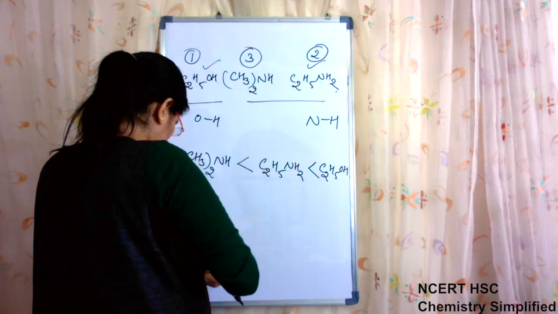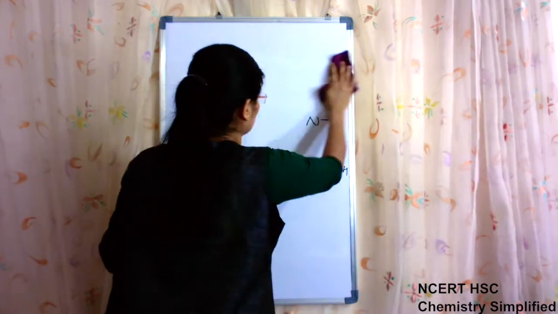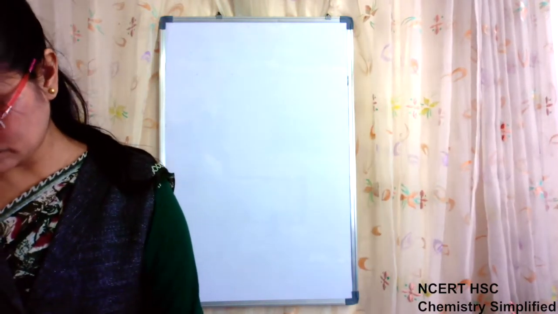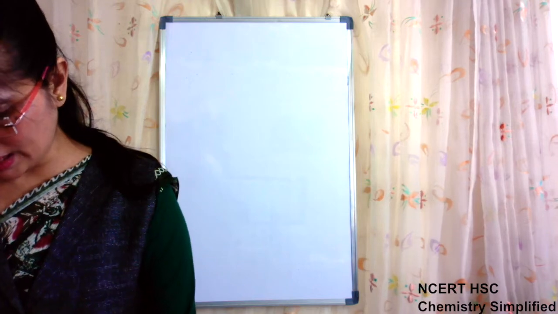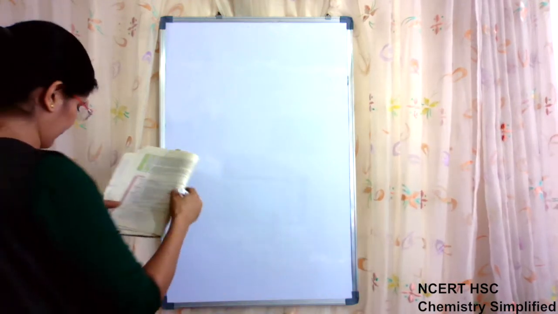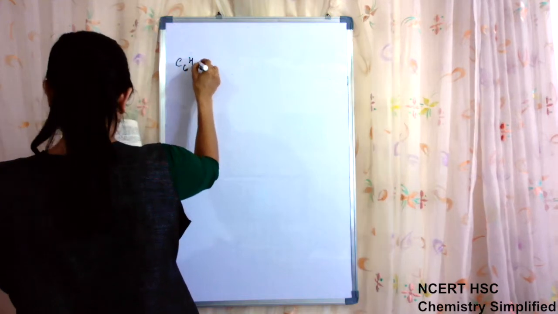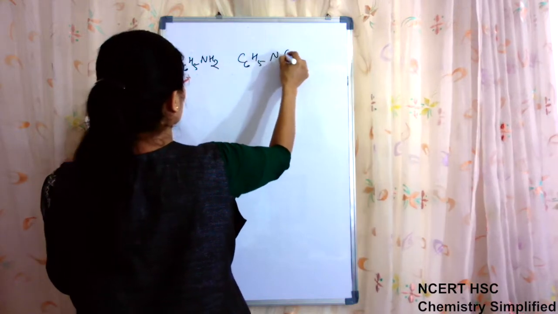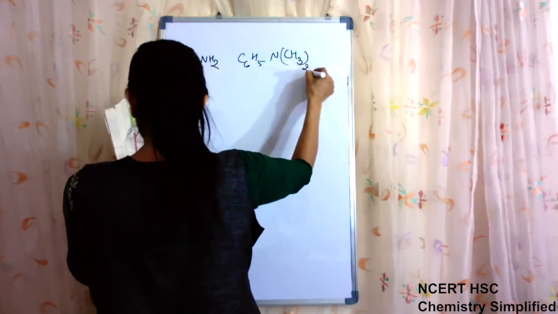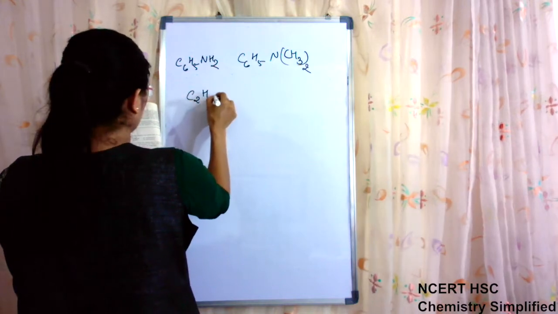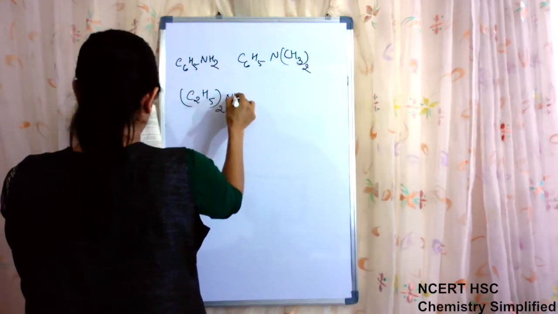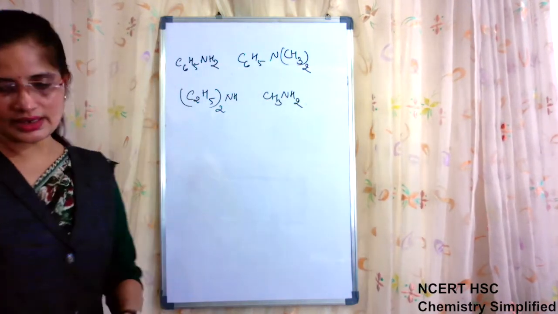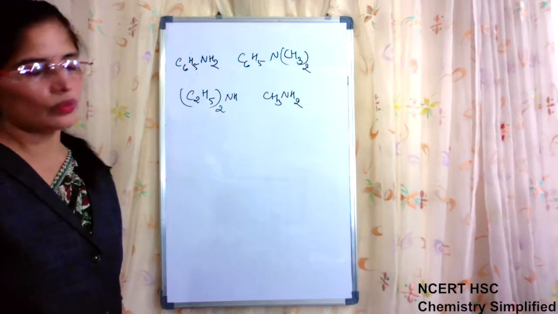One more, the last, we will do. In increasing order of basic strength, four compounds are there: C6H5NH2, C6H5N(CH3)2, (C2H5)2NH, and CH3NH2. We have to find the increasing order of basic strength.